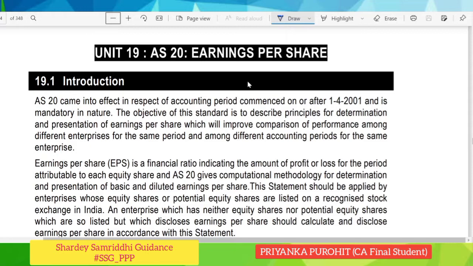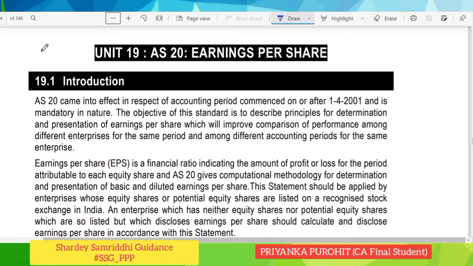So today we are going to start with a new accounting standard, which is a very important accounting standard and many are also afraid of this accounting standard. It's Accounting Standard 20, Earnings Per Share. Today I will try my best to make it easy for you to understand and also to solve it in exams. So first of all, we will look into the objectives of Accounting Standard 20.